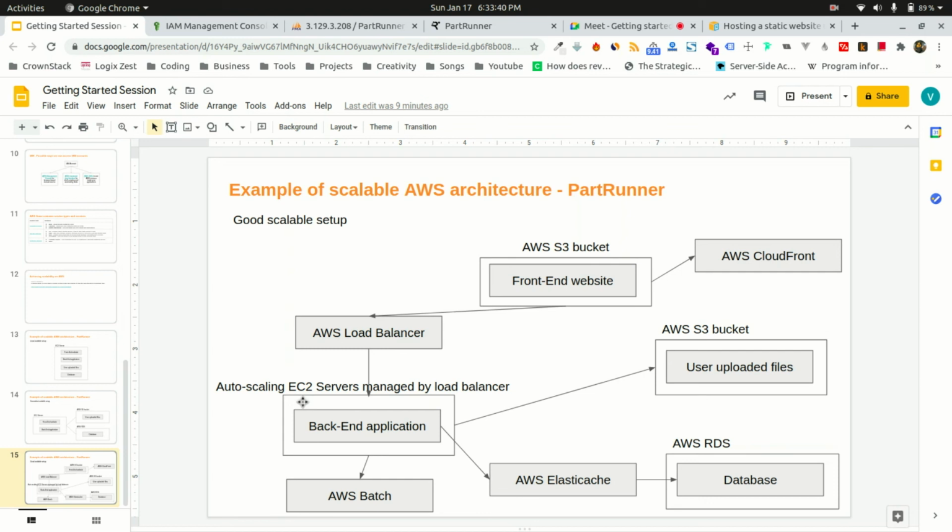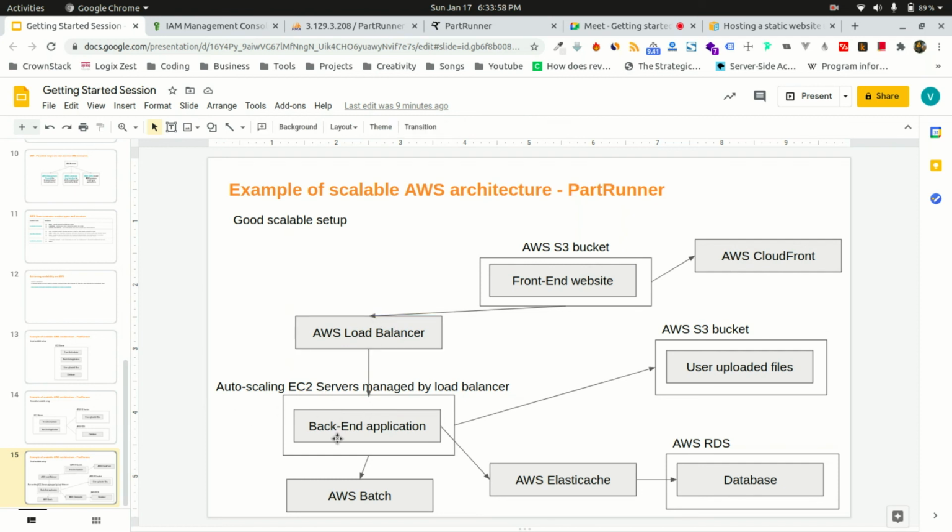So Amazon load balancer is used for that. I'll touch on that in some other session, not in this session. So I would have hosted the backend on auto scaling EC2 servers, attaching it with a load balancer so that it will automatically manage the backend.